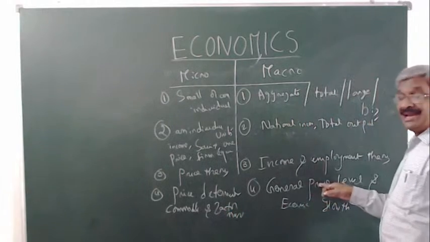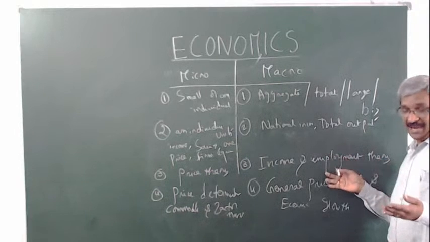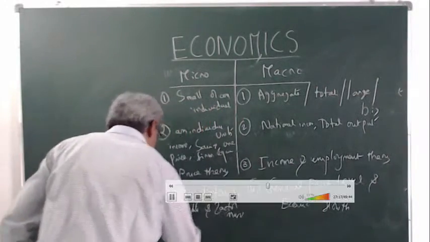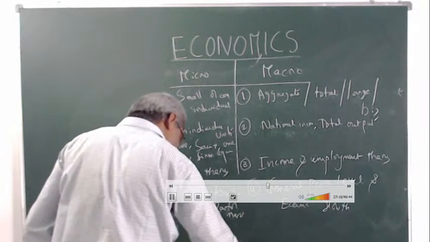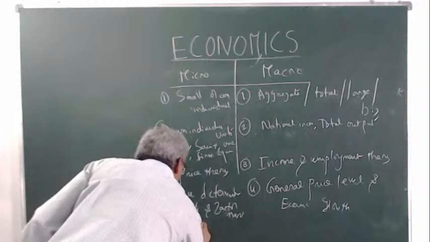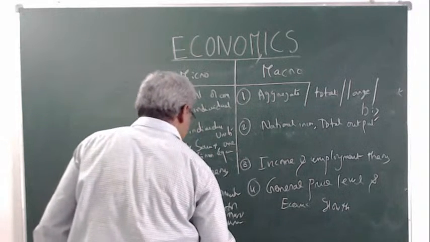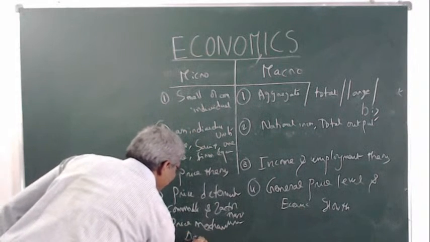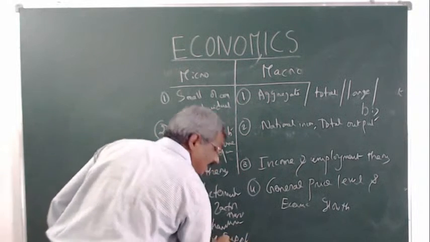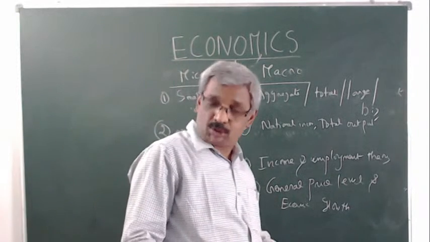Here, aggregate demand and aggregate supply determine the general price level. And that is the fifth one: microeconomics has the price mechanism. Price depends on demand and supply. Both demand and supply determine the prices in perfect competition, monopoly, duopoly and oligopoly markets.